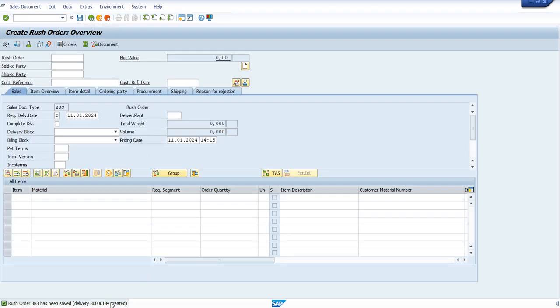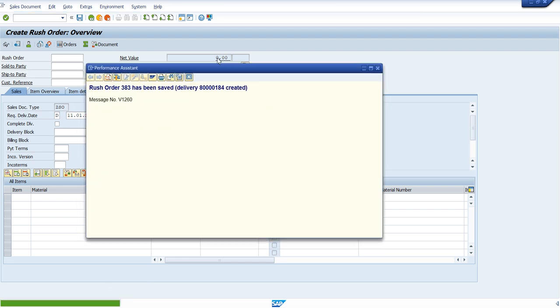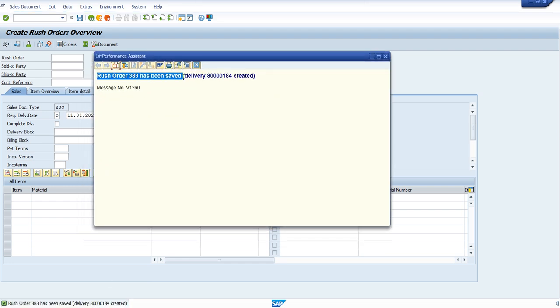Now you can see the condition very clearly. Now the rush order has been saved, and you can see the delivery is created immediately. Earlier we had given the condition also, but it was not created. Why? Because the system is looking for the confirmed quantity. If the confirmed quantity is not there, we cannot make this process. But here the confirmed quantity is not required, because our condition is like that.